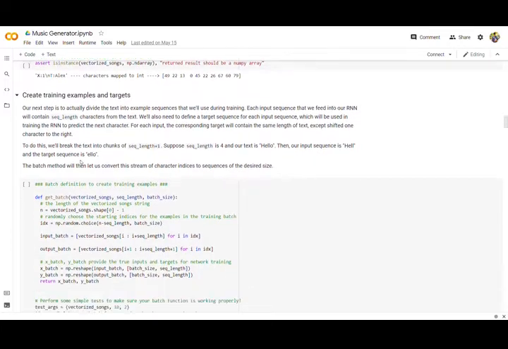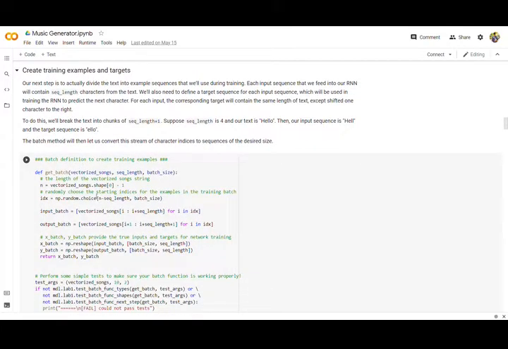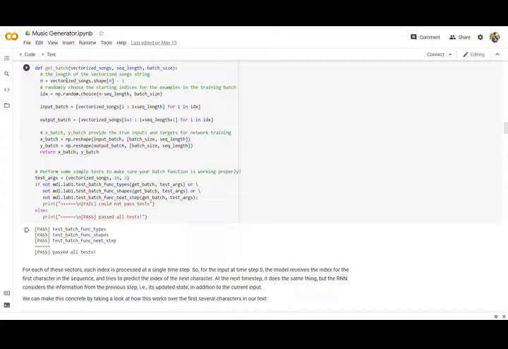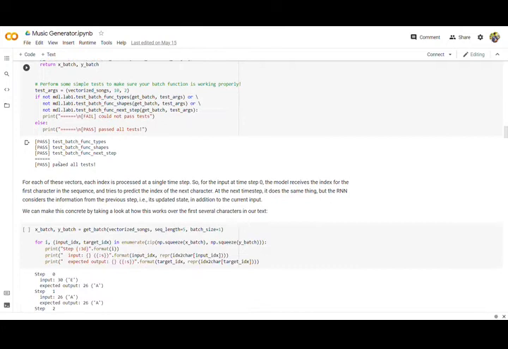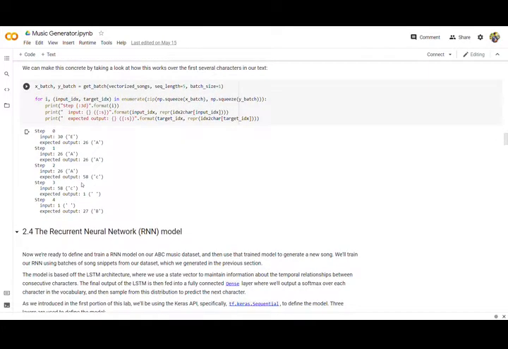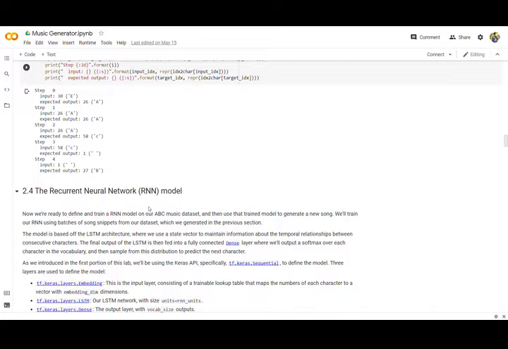Now we will create training examples and targets, that is the input and the output values, segregating them and batching them. We have created a get_batch function in which the parameters are vectorized song, sequence length, and the batch size. Okay, so we have performed this. Now we will perform another operation just for seeing. We'll club all the vectorized text.